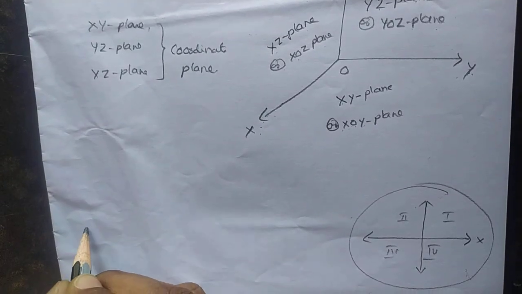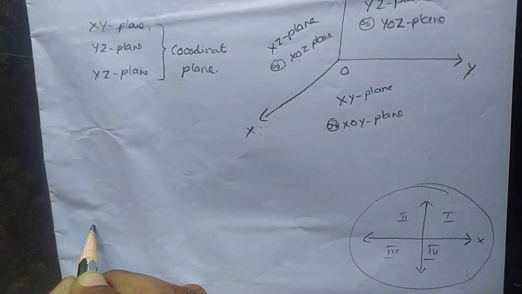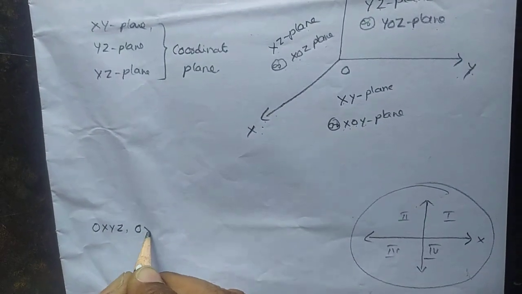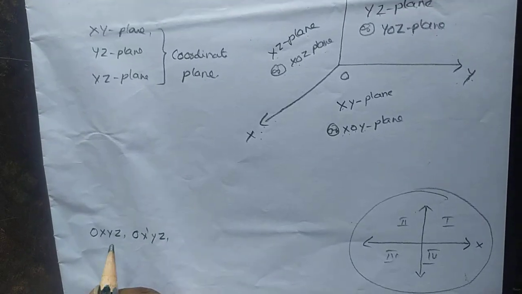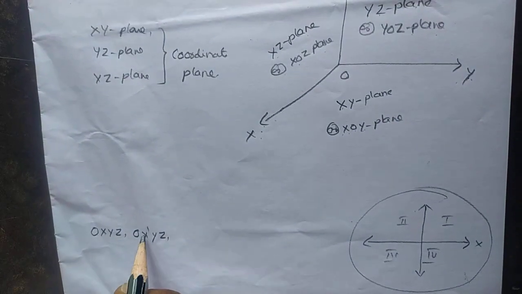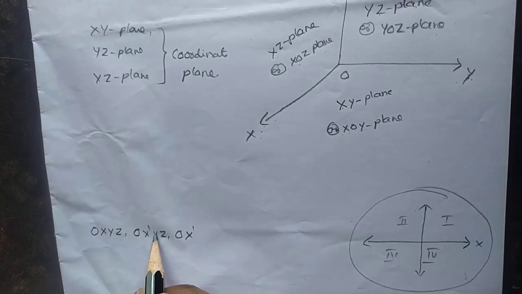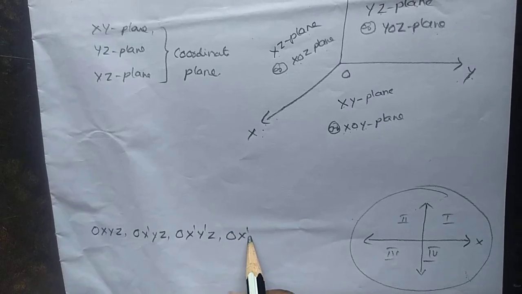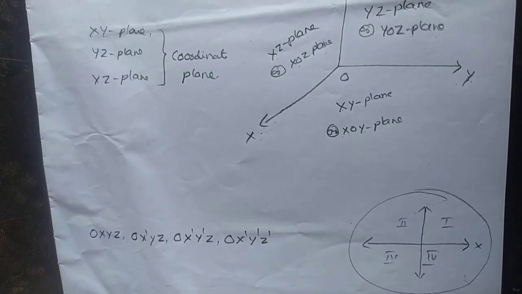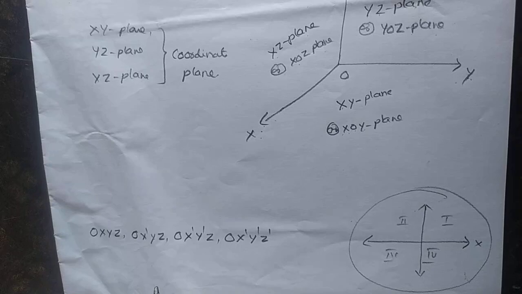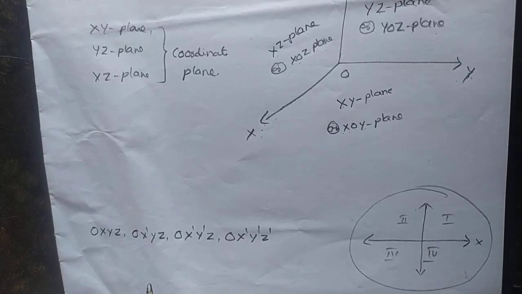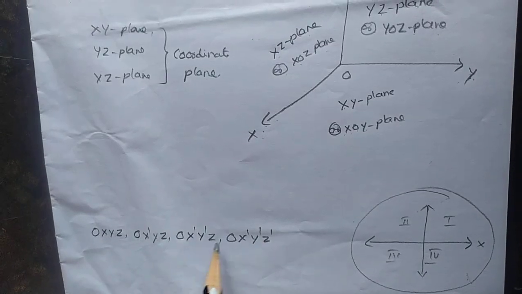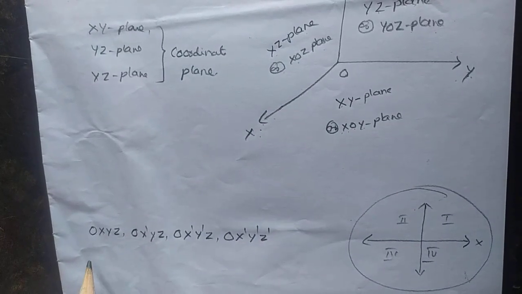Namely OXYZ, OX dash YZ, next OX dash Y dash Z, next OX dash Y dash Z dash. The planes divide the space into 8 octants. We will have 1, 2, 3, 4 octants. Then what about the remaining 4 octants?